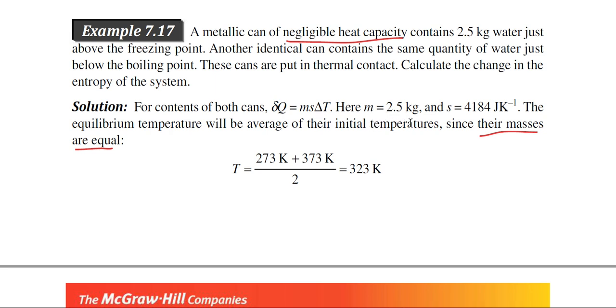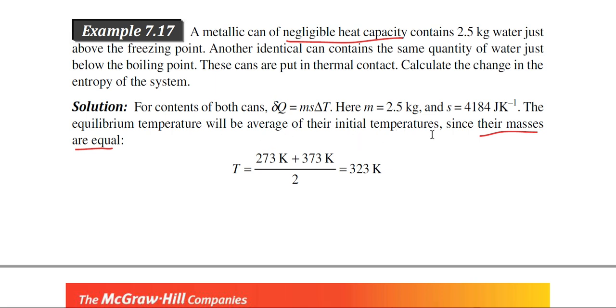Here m is the mass of the water, s is the specific heat of water, 4184, and delta T is the temperature change. Now you see in this particular problem, the mass of the two systems is equal, 2.5 kg for both cases. The equilibrium temperature will be the average of their initial temperatures.